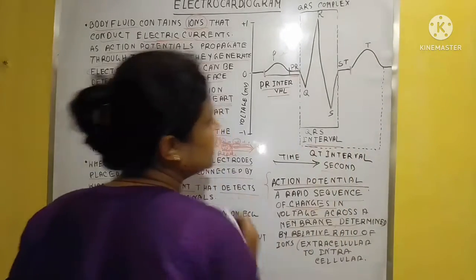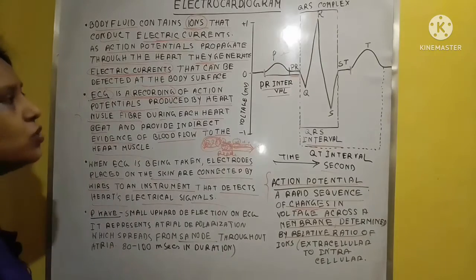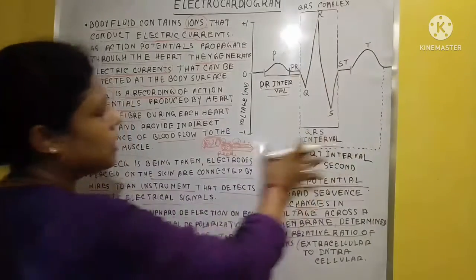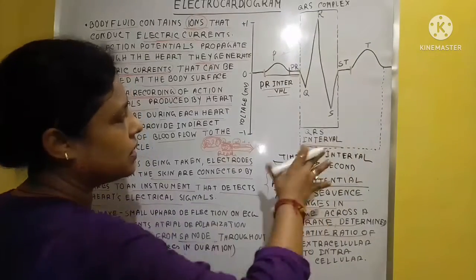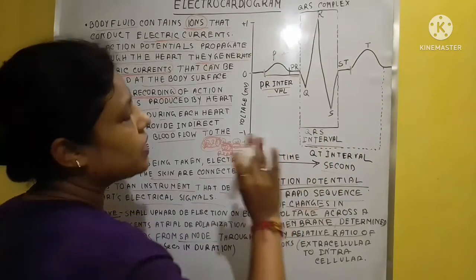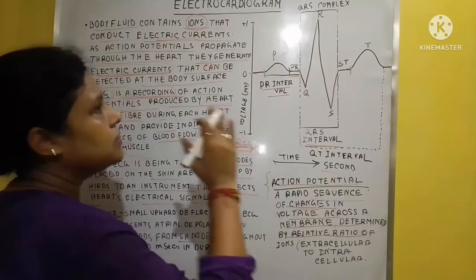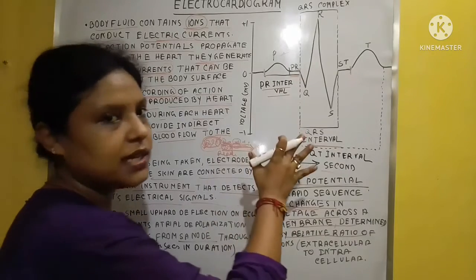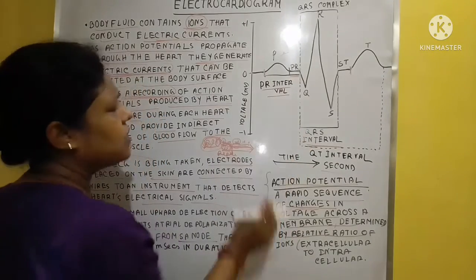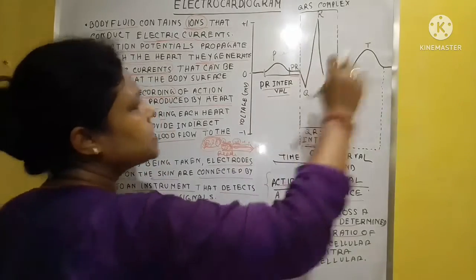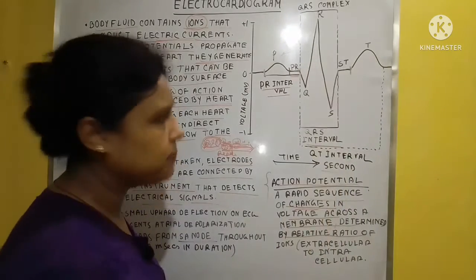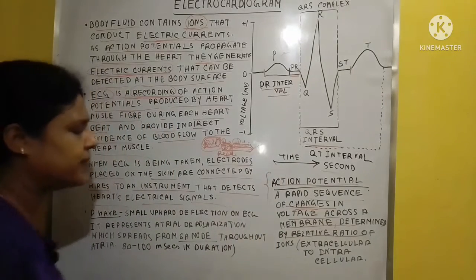This is the T, and from the QRS complex to the end of the T is called the QT interval. So this is the normal heart condition, because in this graph we can see the fully developed electrocardiogram, or ECG. If there are any changes in the heart, this curve will not look so proper. I will explain that.